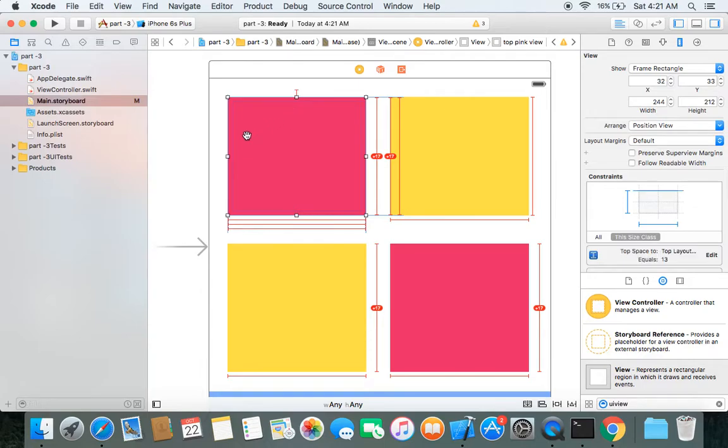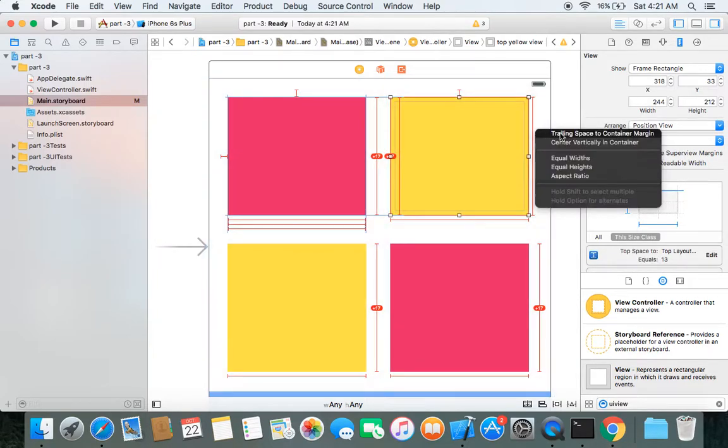So now let's provide top and leading space to our top pink view. Top space. If you are not familiar with top space and leading space, then you must watch Auto Layout Part 1 first. Now let's provide top space and trailing space to this yellow view.